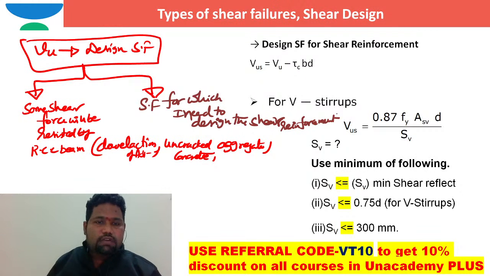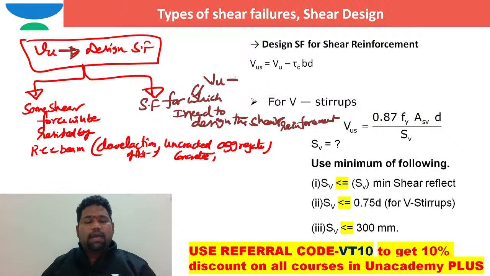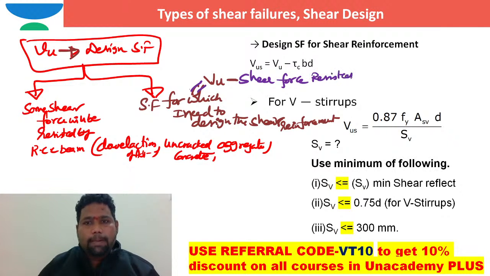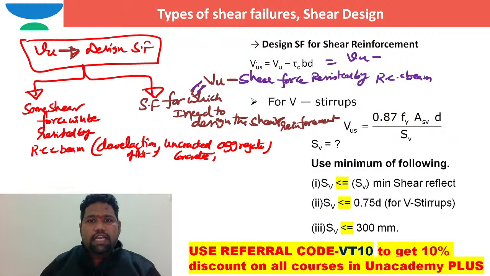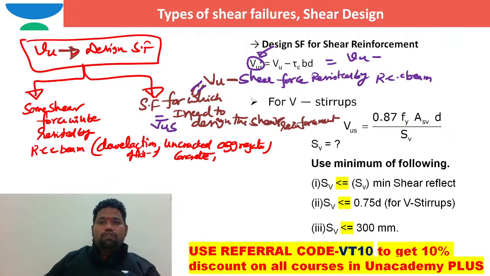The design shear force for shear reinforcement, which people usually call VUS, is the design shear force VU minus the shear force resisted by the RCC beam. So VUS is equal to VU minus.